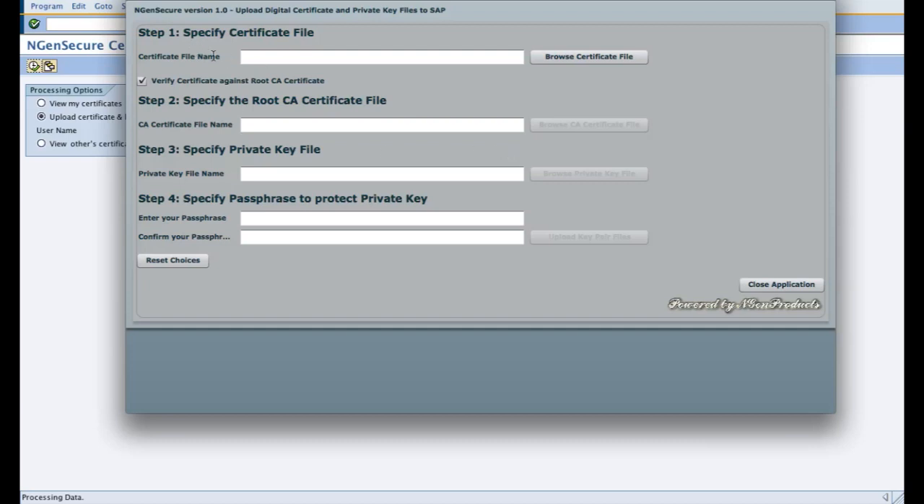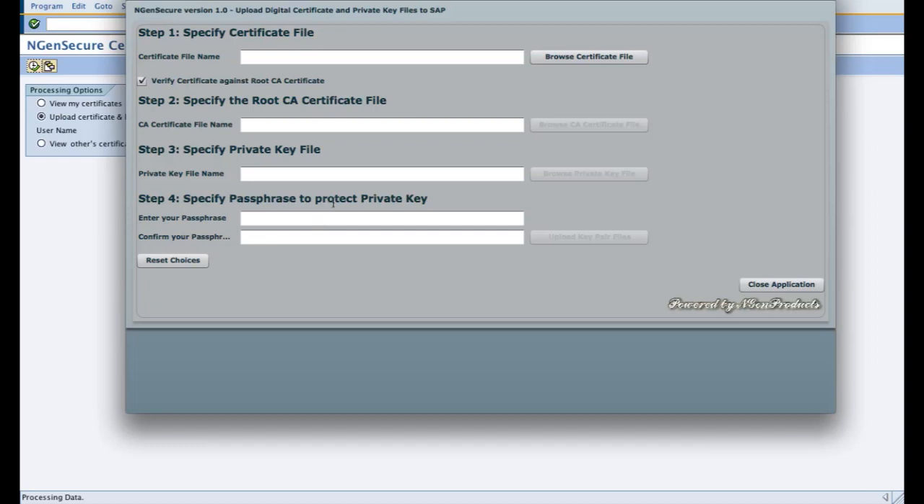And you need to give in step 1 your digital certificate file issued by your certificate authority, and if it is not issued by any certificate authority and it is self-signed certificate, then automatically the product determines that factor and skips the step 2. But if you have a certificate authority, then you need to specify the root certificate file so that the product can verify your certificate against the root certificate file. As step 3, you need to upload your private key file corresponding to your digital certificate, and in step 4,